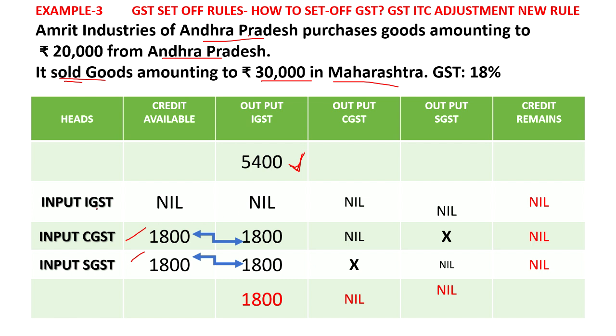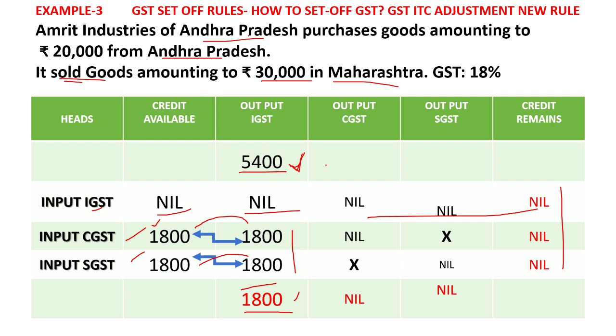Now we will see the adjustment part. In input IGST there is no input, so nothing can be adjusted. And CGST we have 1,800 as credit already paid, so that can be adjusted from the 5,400. We will subtract 1,800, and SGST also we will take 1,800 here. So this comes to 3,600. 5,400 is the liability, so 5,400 minus 3,600, 1,800 will be the final liability. This amount we will pay as cash as tax to the government. So the credit remaining is nothing. So this is how the adjustment is made.